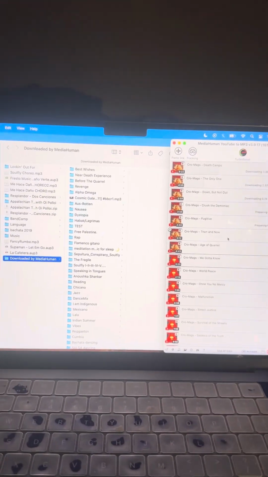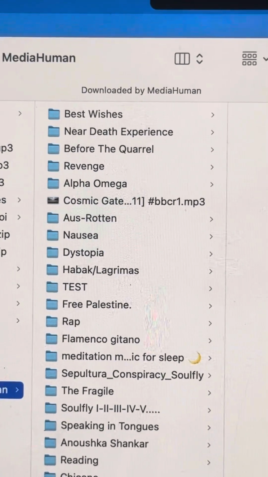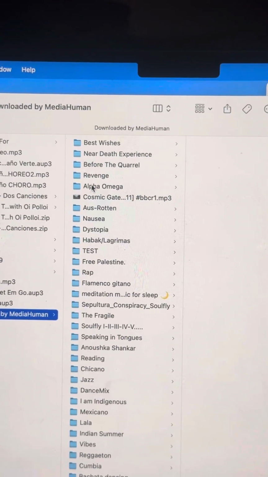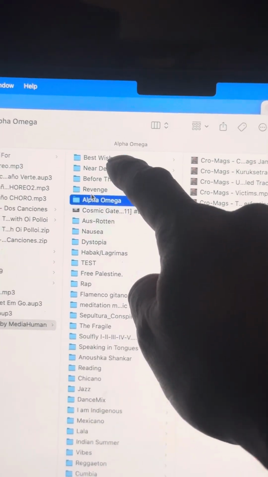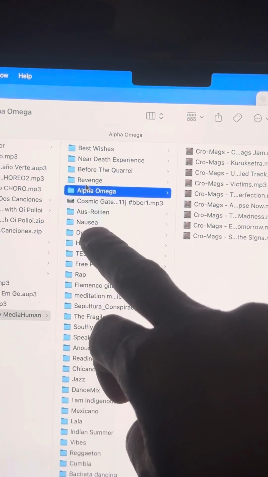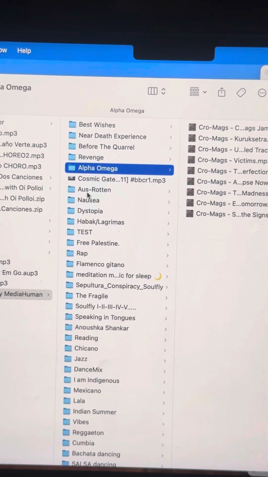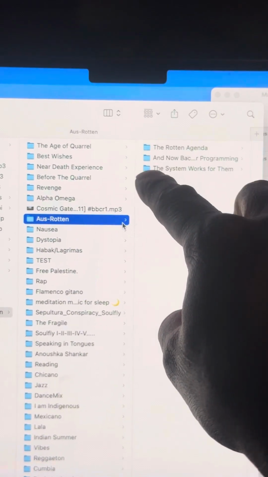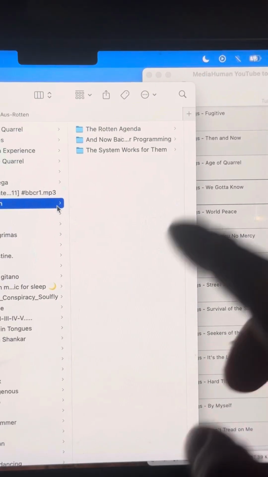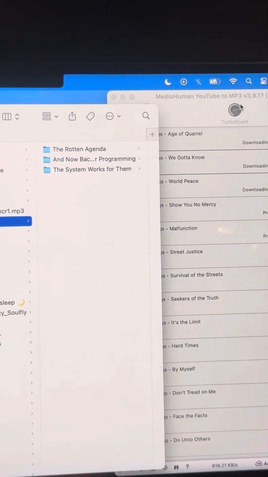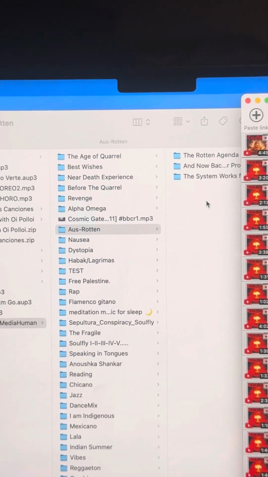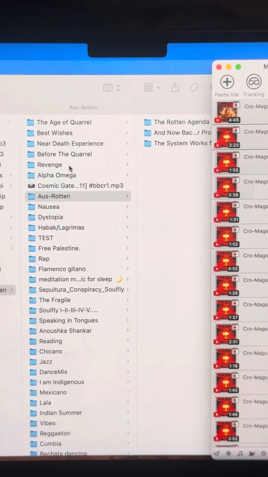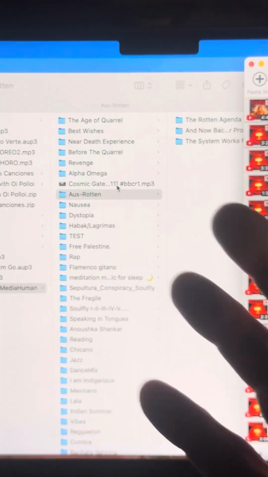Alright, once these are done, which they're not yet, I'm going to... So all the ones that I'm making right now is this one and up, right? All the ones, because I have them organized from the time that they were downloaded. But just like these bands down here, Osrotten, see how they have individual albums? I did the exact same thing. I copied and pasted all the different albums into the downloader, into MediaHuman YouTube to MP3. And they all created individual playlists as the album name. And then I just highlighted them and then threw them all in one folder with the band name.